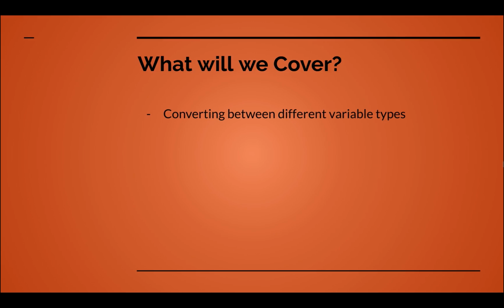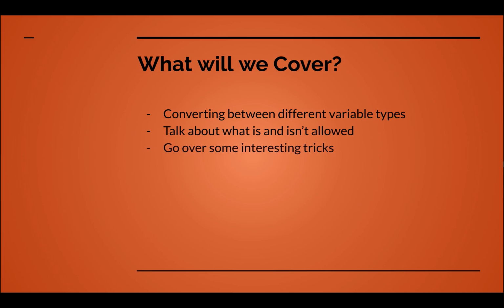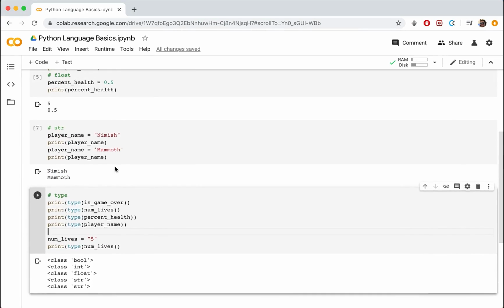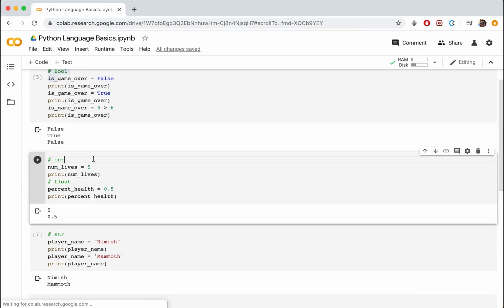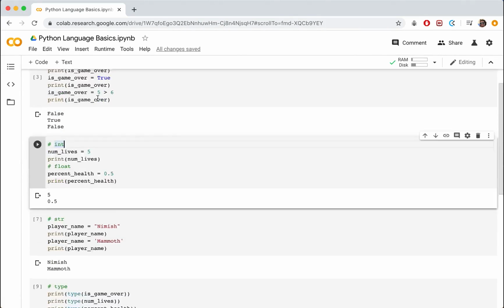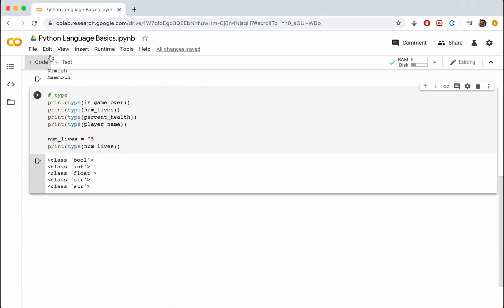Now we'll start by talking about some specific examples of converting between different variable types. We'll go over kind of what is and isn't allowed, because for the most part these conversions make sense, but sometimes they're just plain weird. So that's where these kind of interesting tricks, I'm not sure tricks is the right word, maybe subtle nuances that are built into Python come into play. So let's head on over there now, and we can kind of continue on where we left off last time. As you can see, I've just added some small annotations, and let's go ahead and get started.